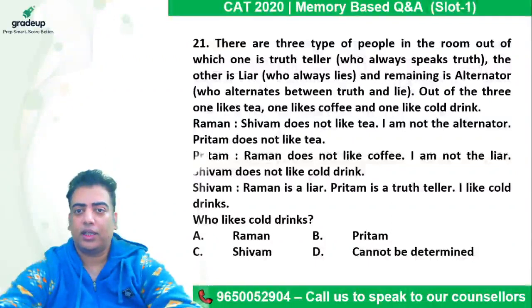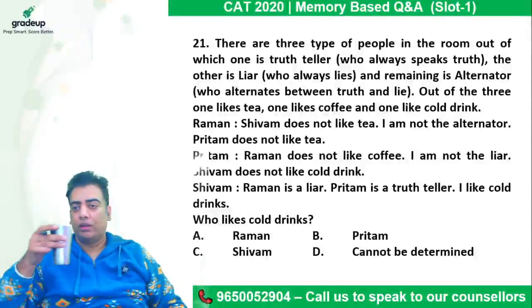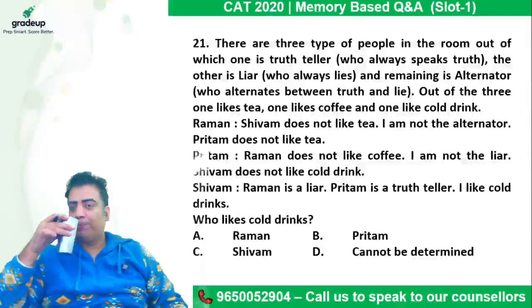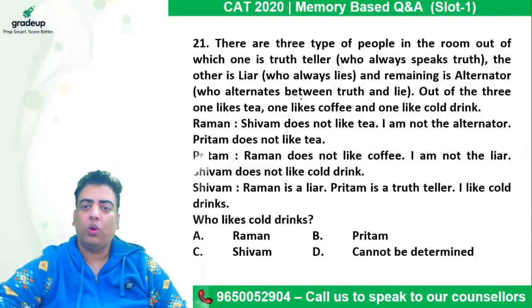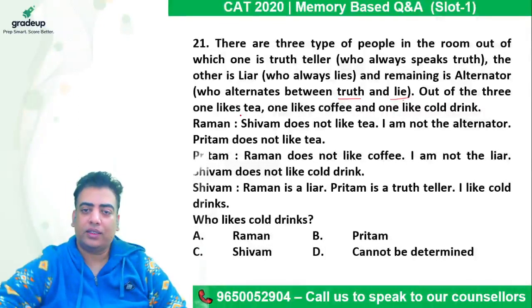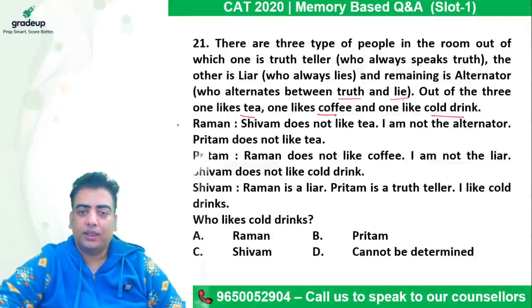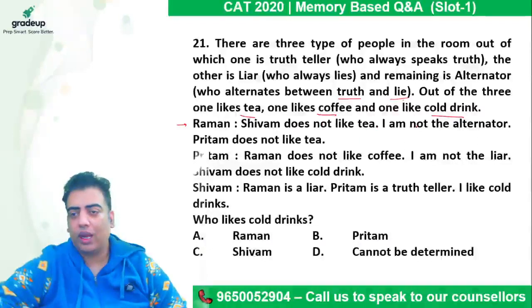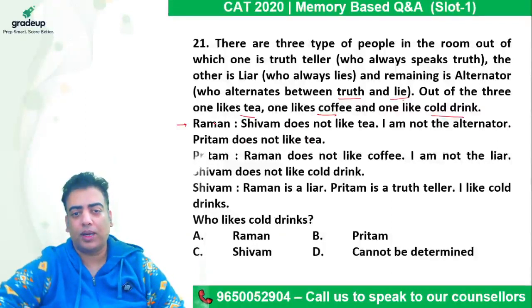Here it says there are three types of people in the room, out of which one is a truth teller who always speaks the truth, the other is a liar who always lies, and the third one is an alternator who alternates between truth and lie. Out of the three, one likes tea, one likes coffee, and one likes cold drink. Raman says: Shivam does not like tea. I am not the alternator. Preetham does not like tea. These are the statements made by Raman.